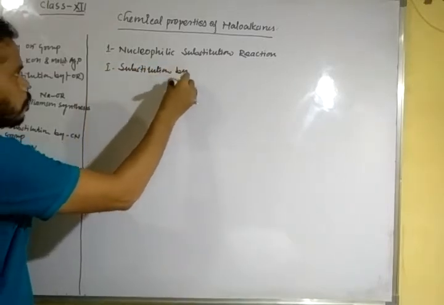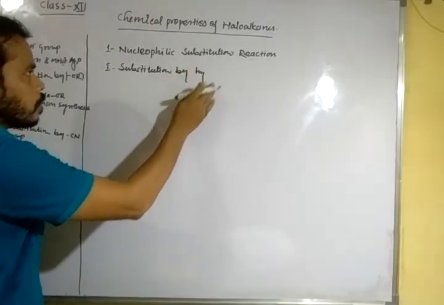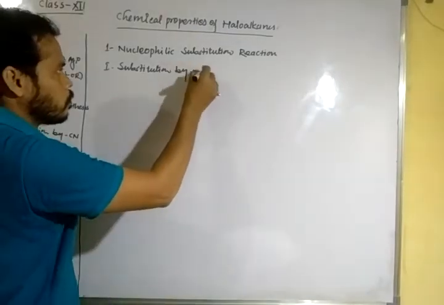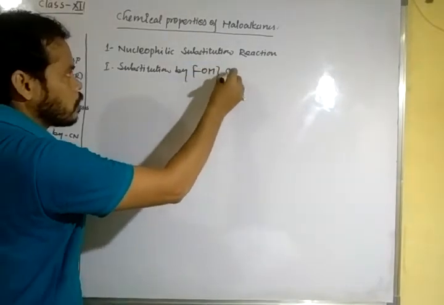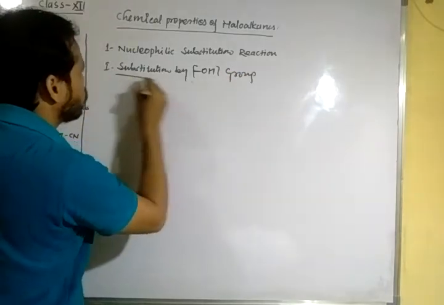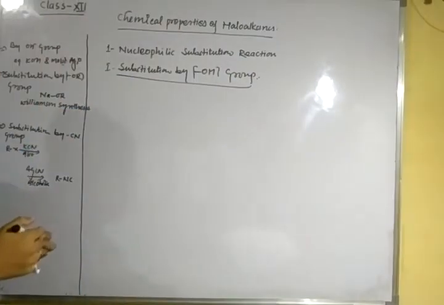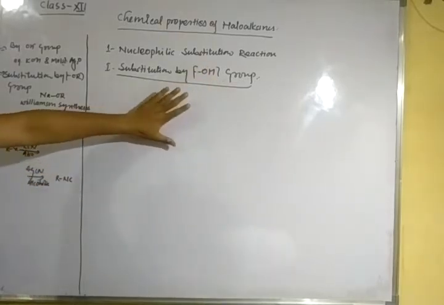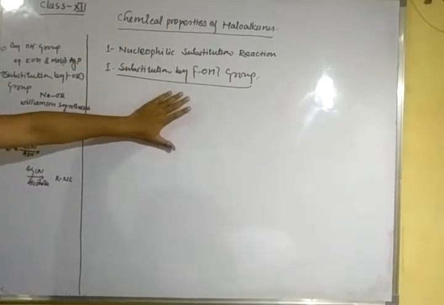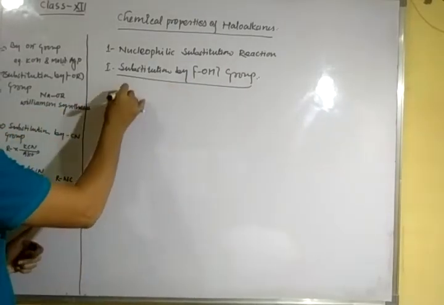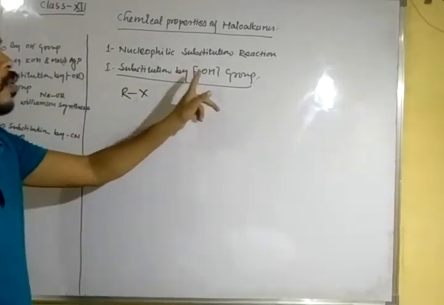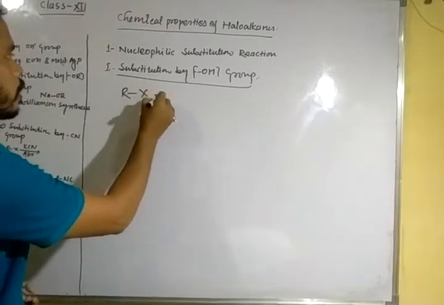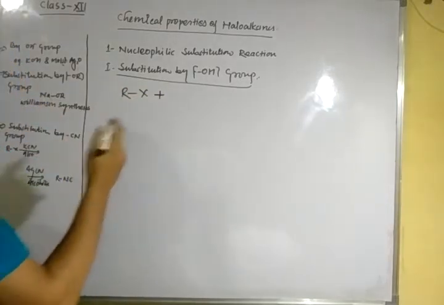Substitution by hydroxy group. That means in this reaction the halogen atom attached to the carbon atom will be substituted by a hydroxy group, when haloalkanes are treated with aqueous potassium